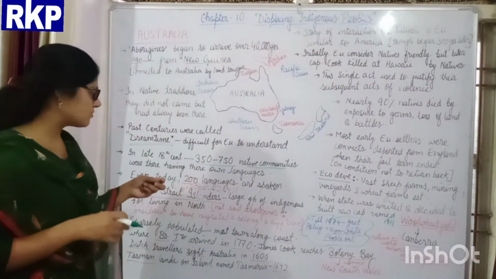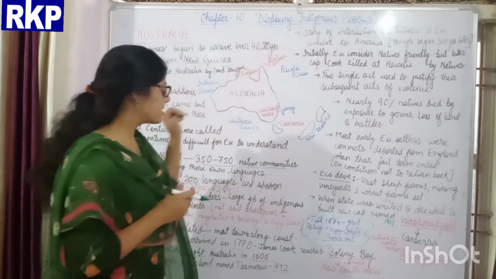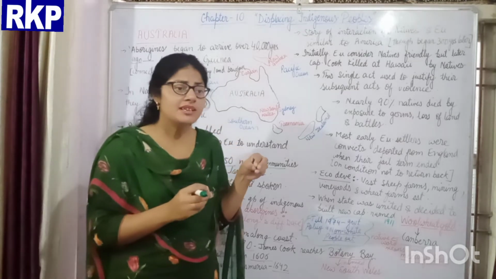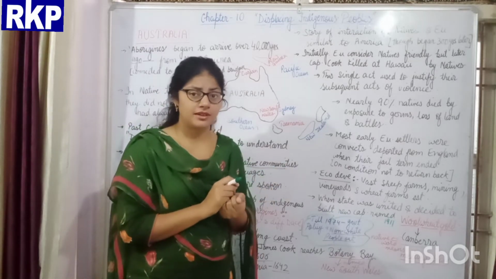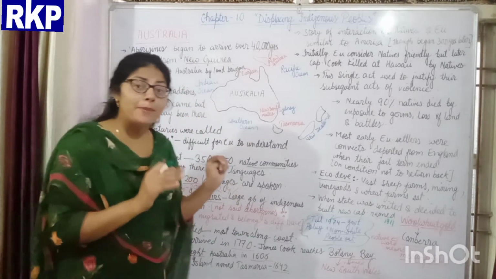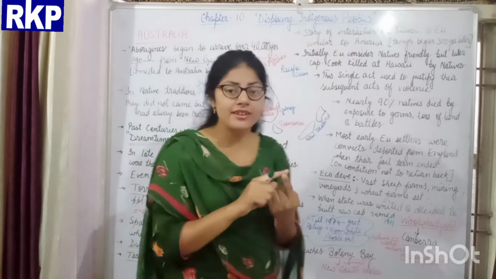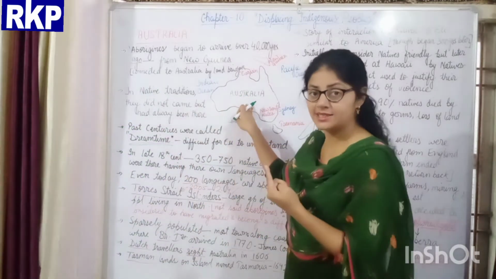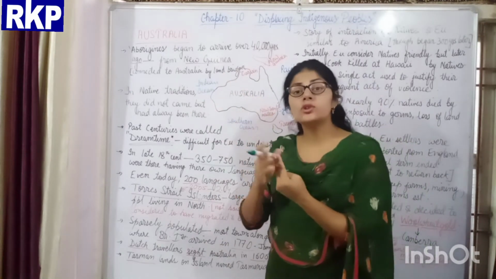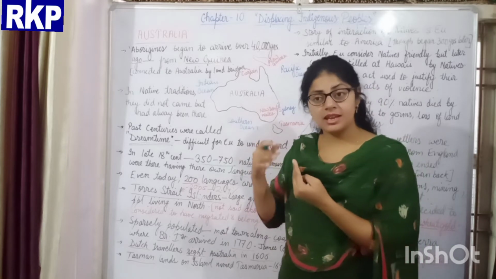Now we study one more indigenous community. It was one of the large indigenous groups of the Australian continent, but they were not considered Aboriginal. The reason is that they reached the continent much later than other communities. And the second reason is that they belong to a different race.